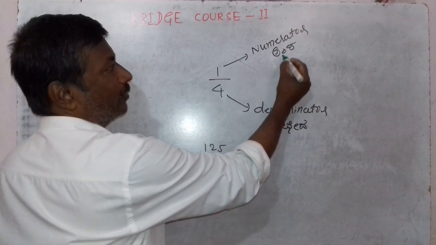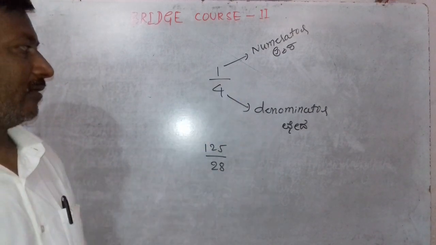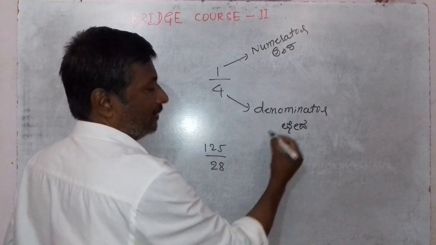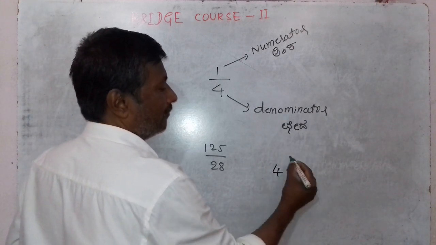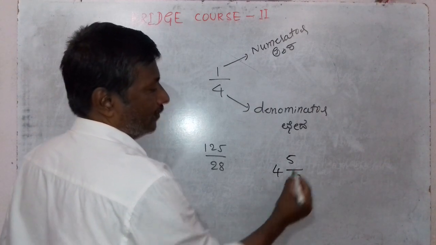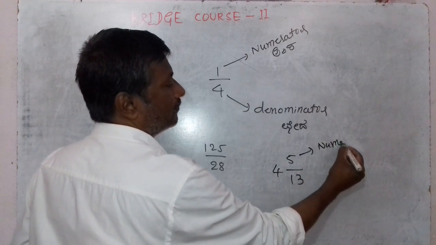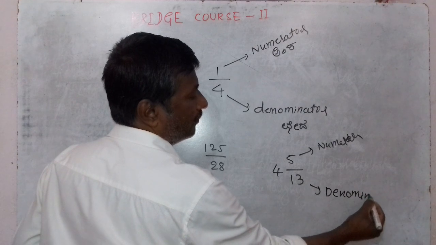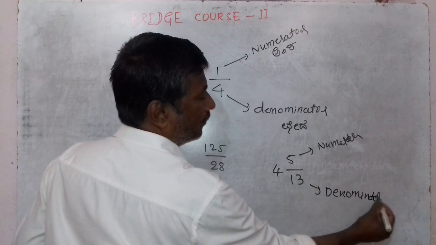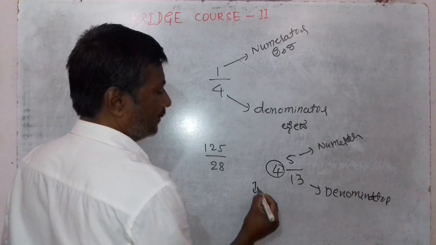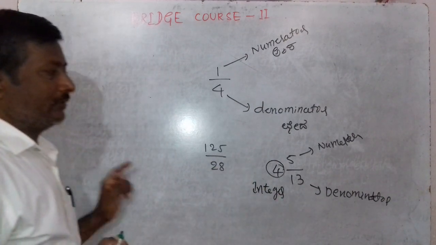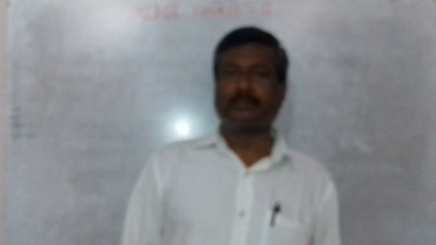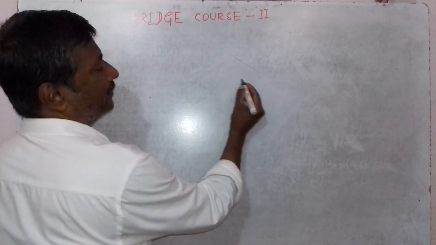Numerator means Amsha, denominator means Cheda. In case of a mixed fraction, 4 integer 5 by 13, this is the integer, numerator, denominator.